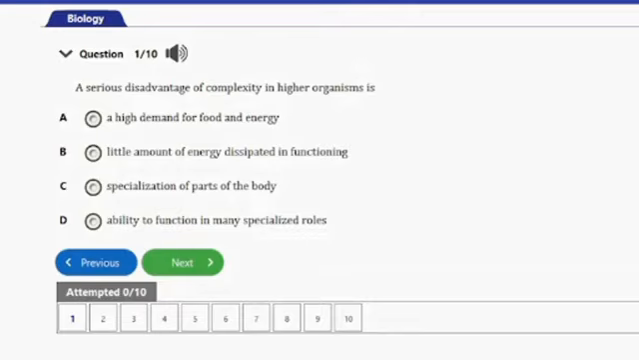It says, a serious disadvantage of complexity in higher organisms is: A. High demand for food and energy. B. Little amounts of energy dissipated in functioning. C. Specialization of parts of the body. D. Ability to function in many specialized roles. So guys, the answer to this question is option A, a high demand for food and energy. And that's it for that question. Let's go ahead and check out the next question.